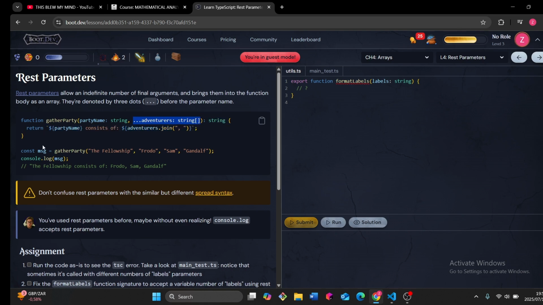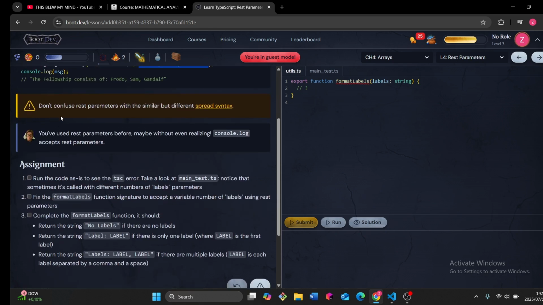Let's see. Message getParty, then yeah. Okay, so we're just passing this as an array. I've seen them in JavaScript, so now they're just looking a bit different, but I see what's going on. In the post message, the fellowship consists of the party name, then the rest of the thing.